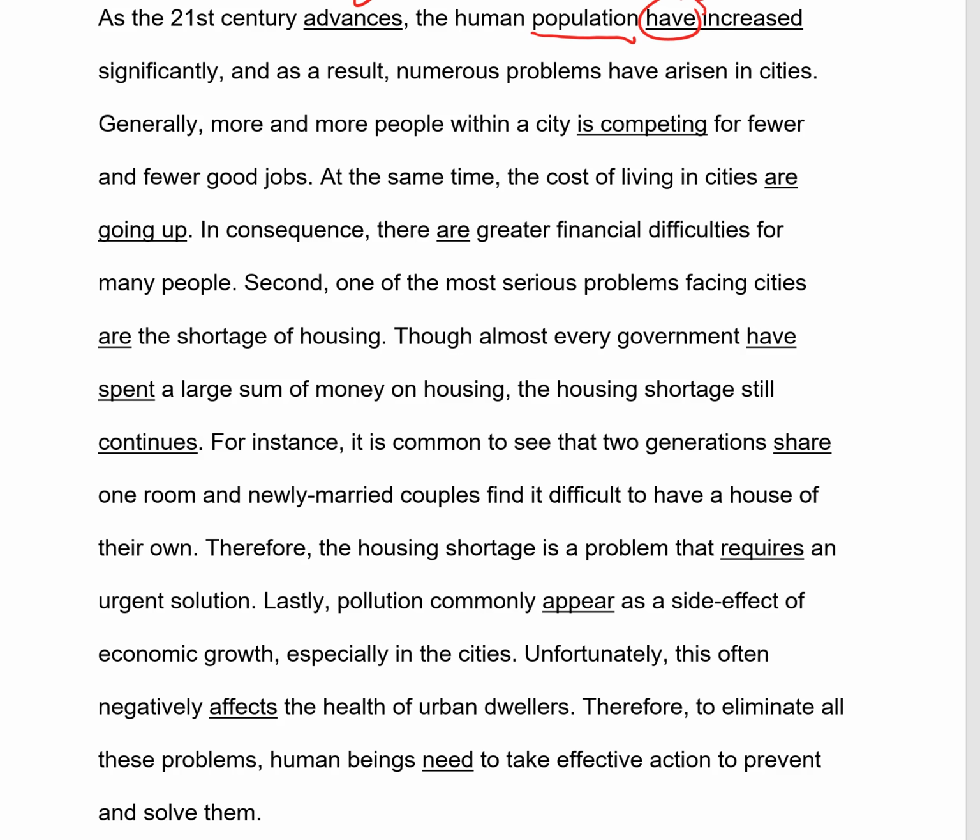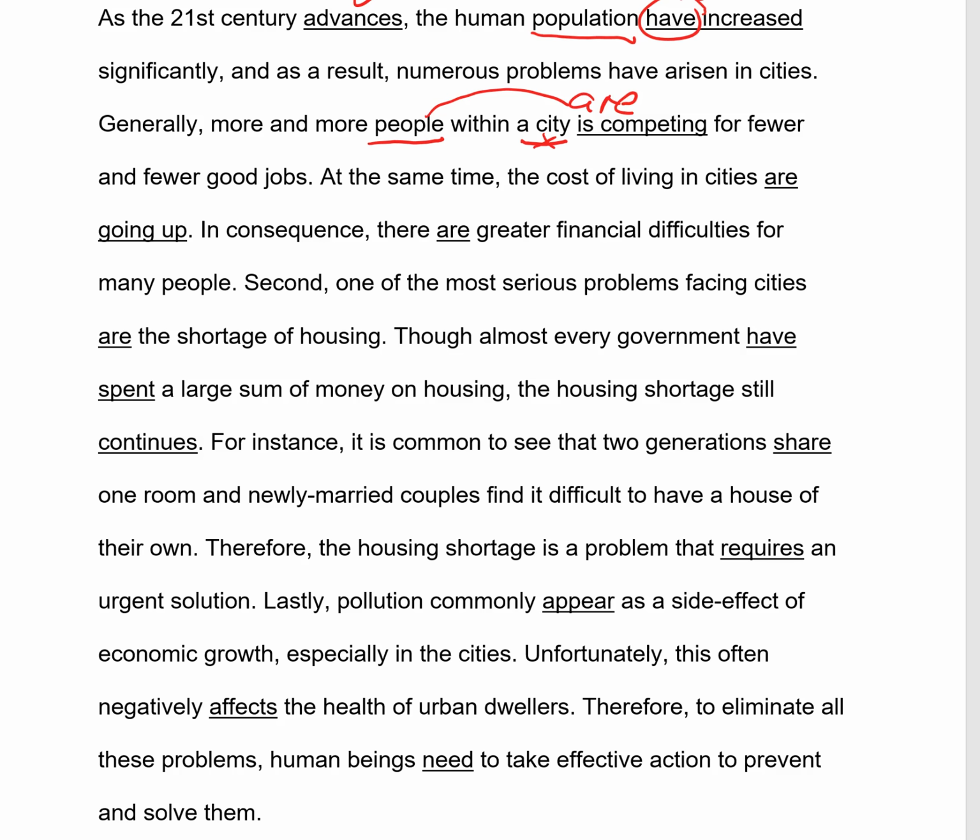And as a result, numerous problems have arisen in cities. Generally, more and more people within a city is competing. I see the mistake here. City is singular, so they think is agrees with it, but city is not the subject. The subject is people, right? And so we need plural, are competing. More and more people are competing for fewer and fewer jobs.